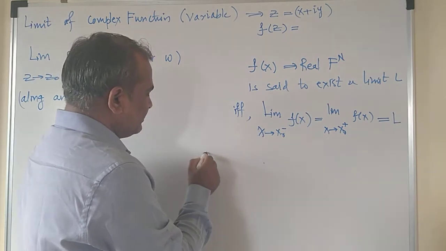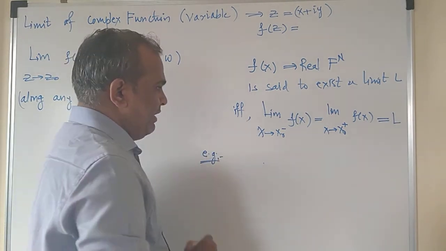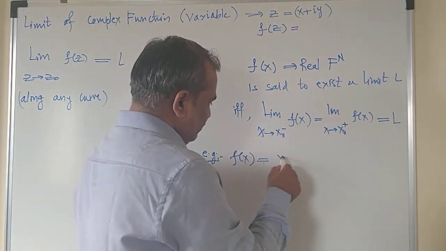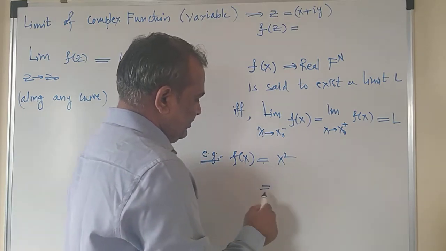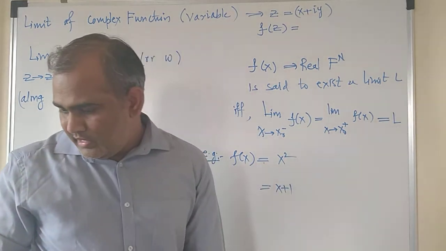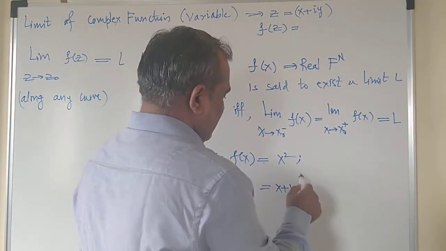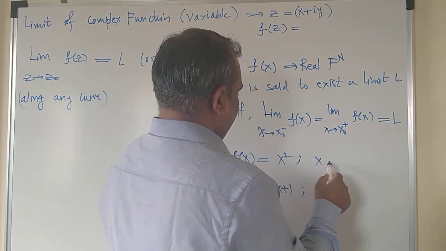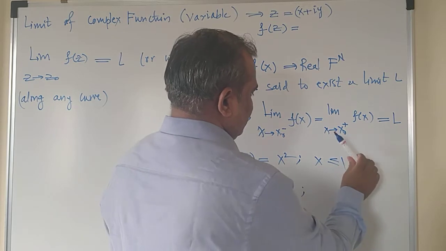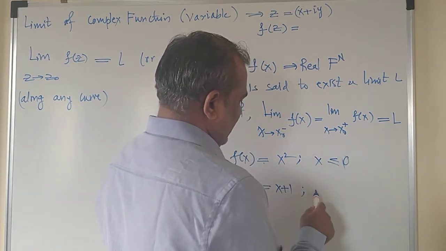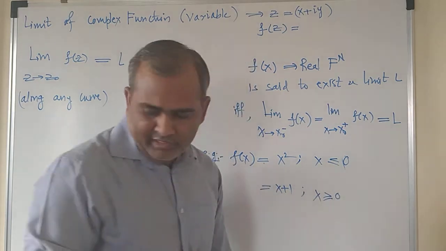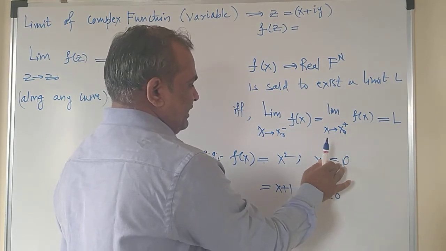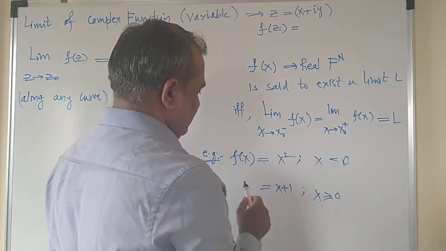Let us consider an example where the function f of x is equal to x square for x less than or equal to 0, that is on the negative x-axis, and x plus 1 for x greater than or equal to 0, on the positive x-axis.